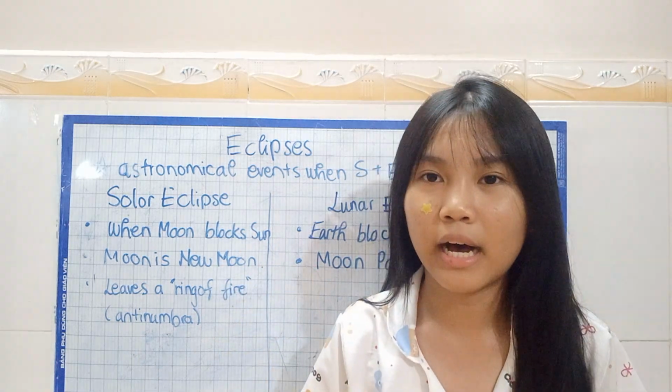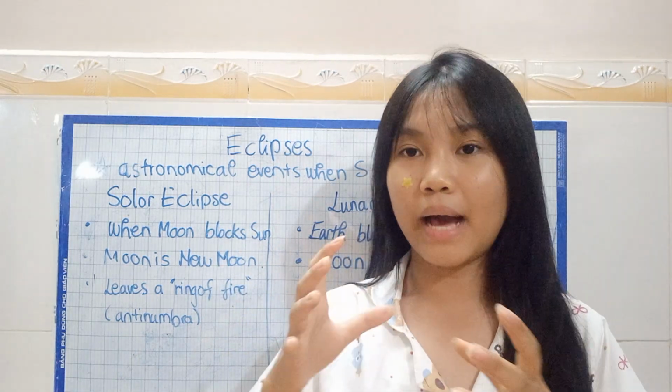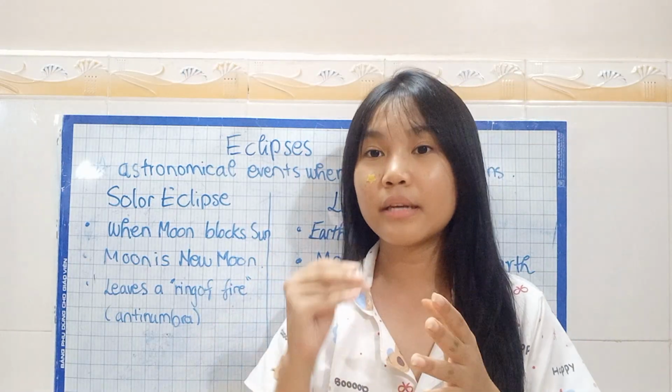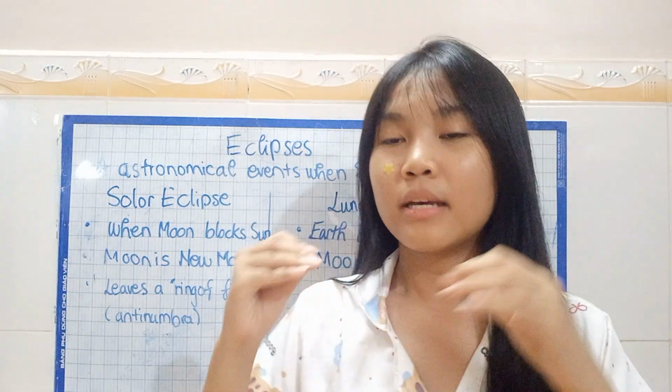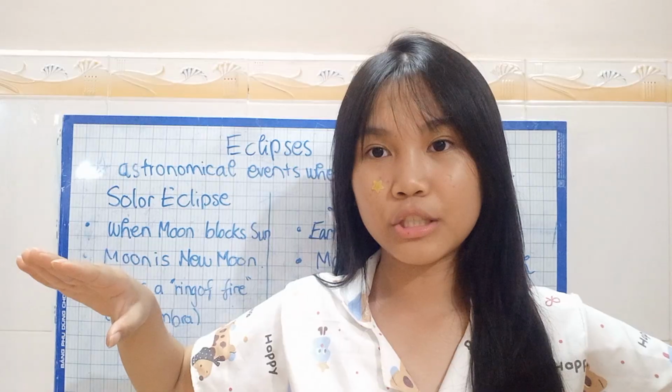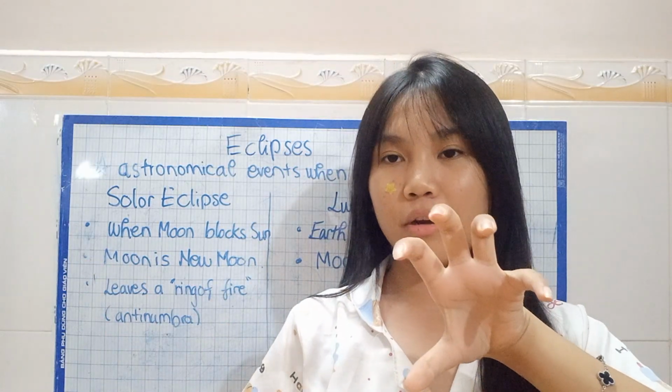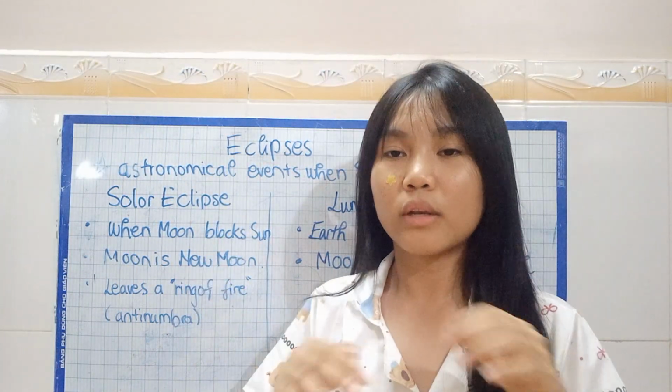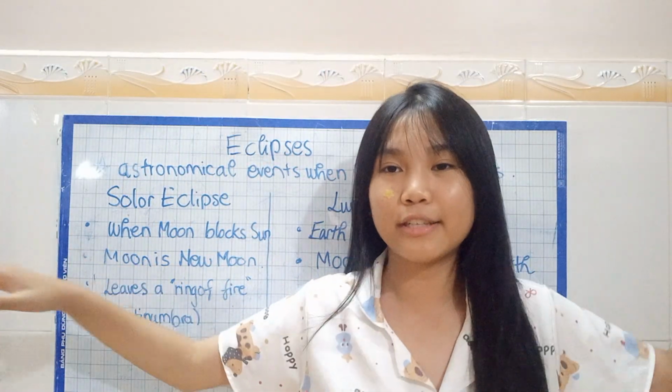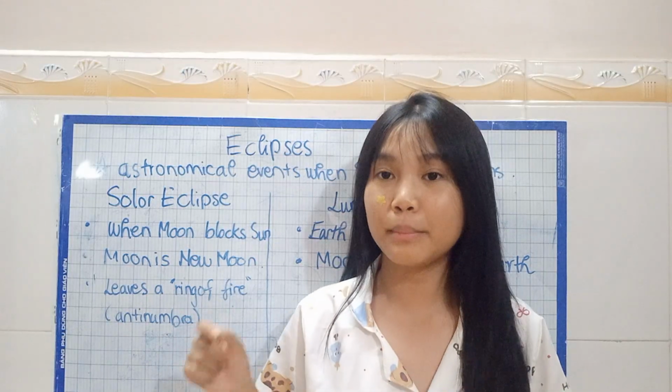A lot of the time there could still be a new moon, but it does not directly align with the sun and earth. So the earth could be here, the moon could be somewhere here, and the sun somewhere else. It does not actually have to align straight on a line every time there's a new moon.